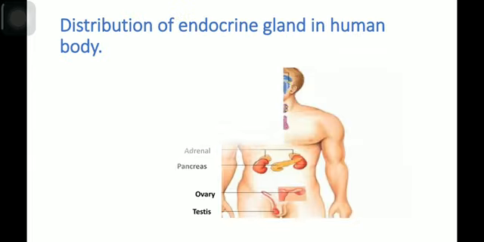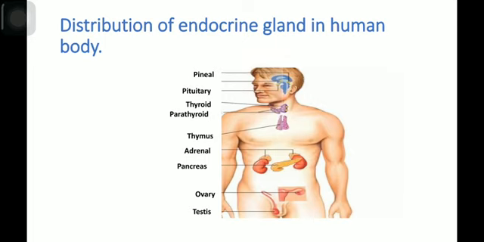Now let's see the distribution of endocrine glands in the human body. The human endocrine system basically consists of some important endocrine glands. Look at the figure here, some of the endocrine glands of the human body. There are three important endocrine glands located in the brain. These are the pineal gland, pituitary gland, and hypothalamus. Two endocrine glands are located in the neck region of the human body. These are the thyroid gland and parathyroid gland.